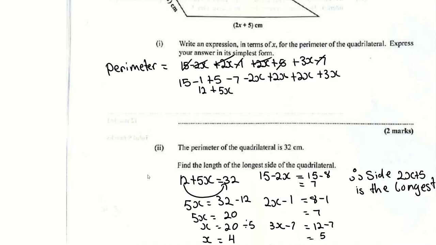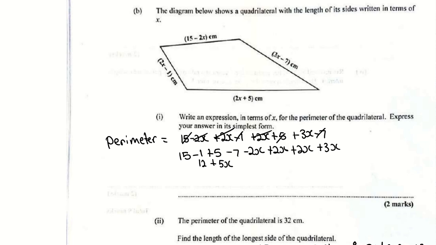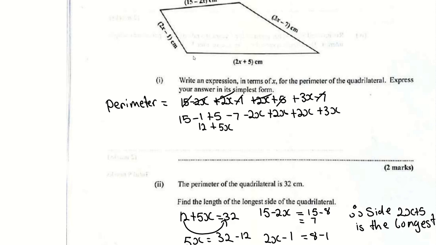You want to know the longest side. How to find the longest side? You need to solve for your unknown, which is x, which would be 4, and then you're going to substitute it into each value and see which one is the longest side. For 15 minus 2x is 7. For 2x minus 1 is 7. For 3x minus 7, 3x minus 7 is 5. And for 2x plus 5, you get an answer of 12. So you know that your longest would be this side here.